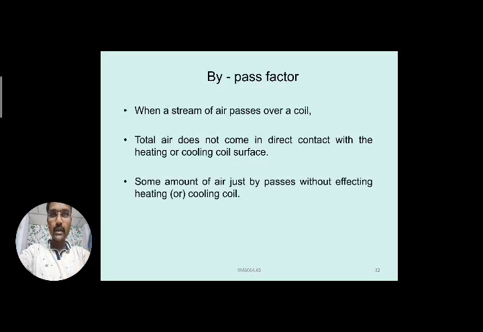Some of the air just bypasses without making contact with the coils, so its temperature is not affected.